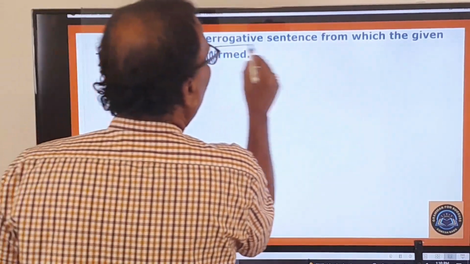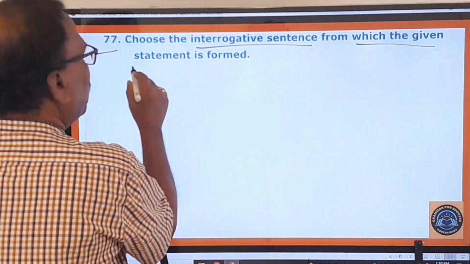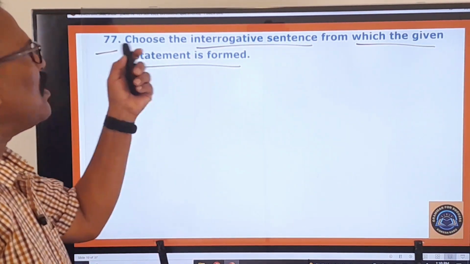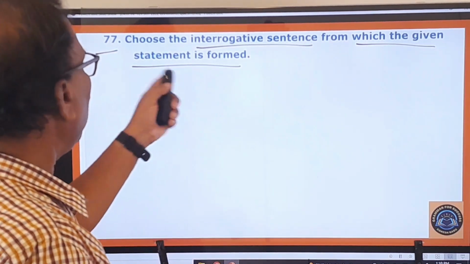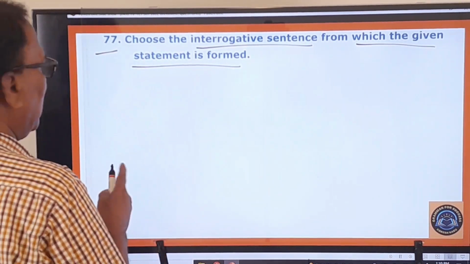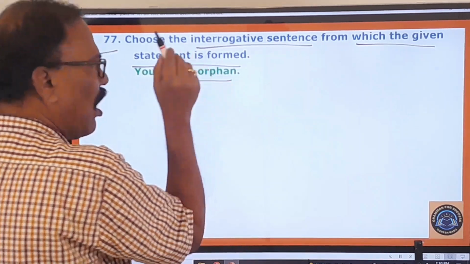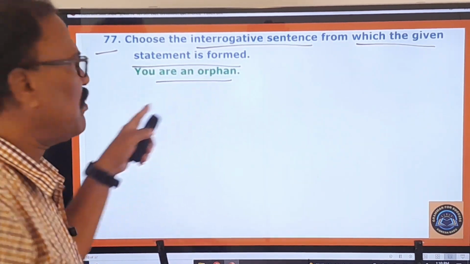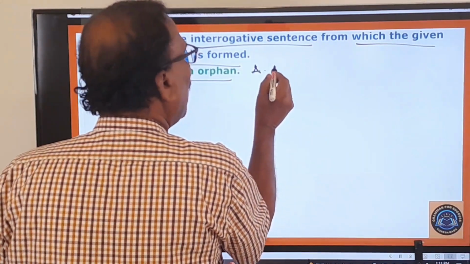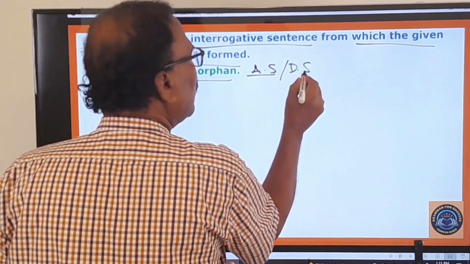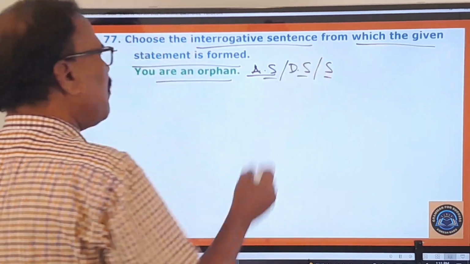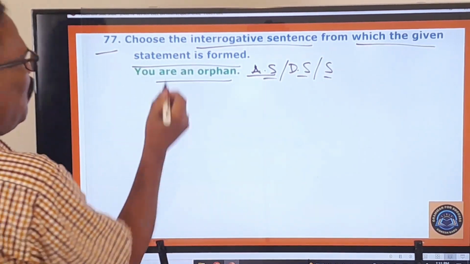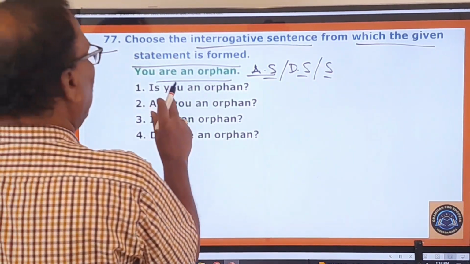77th one. Choose the interrogative sentence from which the given statement is formed. So what is that? Let us see. You are an orphan. This is the right sentence, an assertive sentence. All such sentences are called assertive sentences, declarative sentences, or statements. By any one of these three names you can call it. It's an ordinary statement, you are an orphan. And what should be the interrogative sentence? Is you an orphan? No,